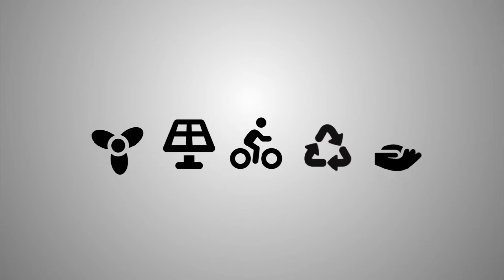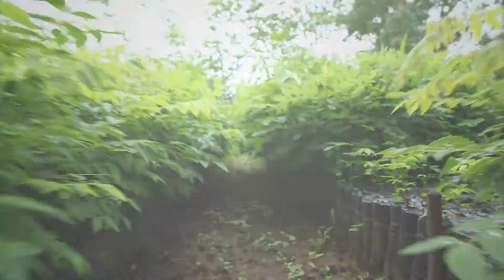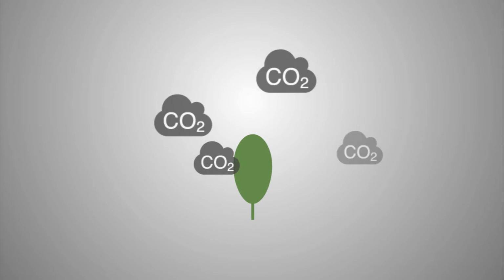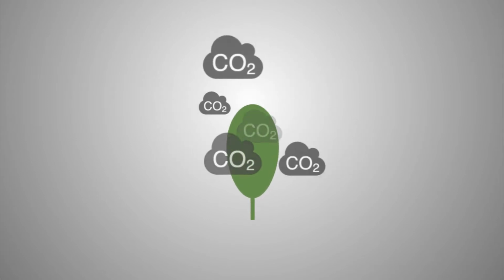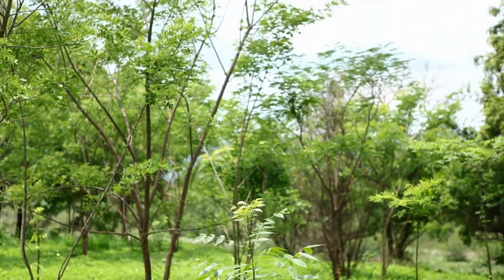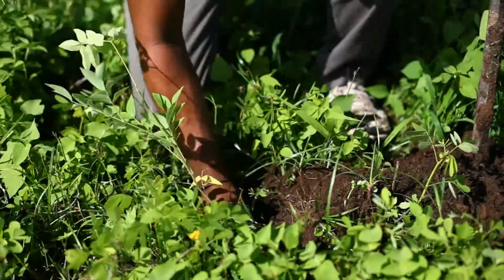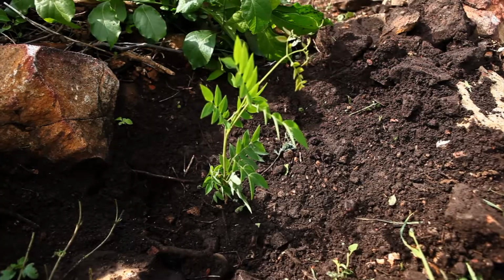Each of us can be part of the solution by reducing our carbon footprint and supporting initiatives that help absorb carbon emissions, such as reforestation. Wood is made up of 50% carbon, so when trees grow, they absorb carbon dioxide from the air and store it in their plant tissue. Closer to the equator, trees grow up to 10 times faster than they do in northern regions, making tropical reforestation one of the most efficient and cost-effective ways of absorbing carbon dioxide.